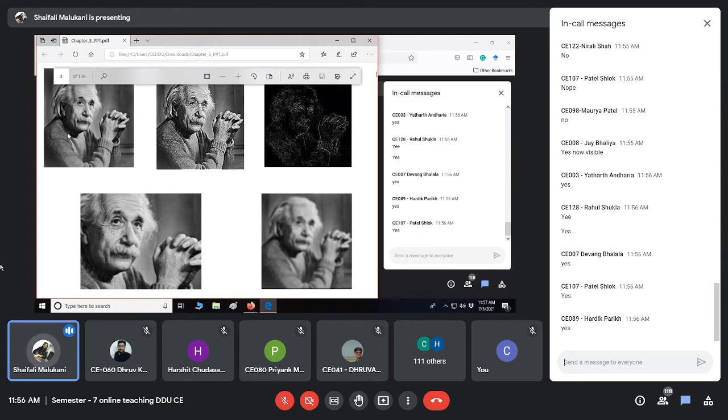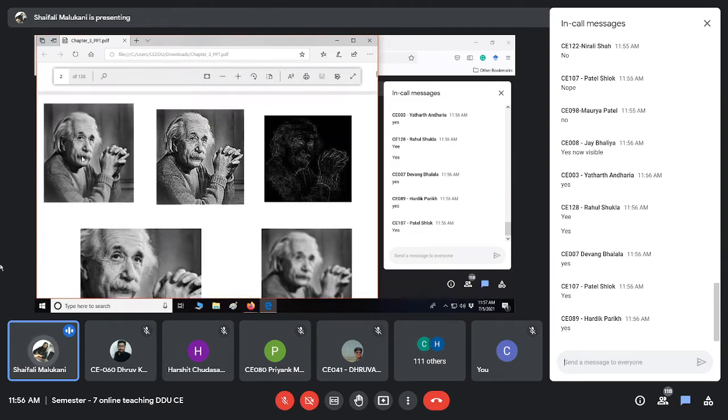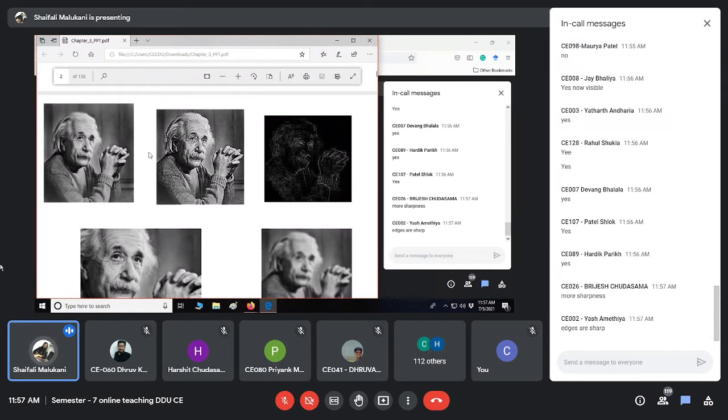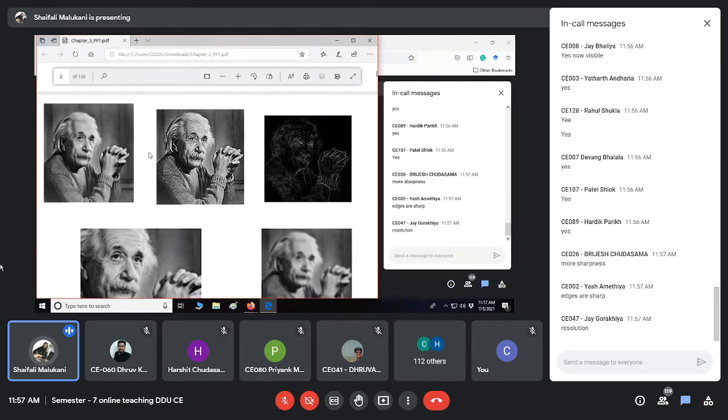So this is your original image, and this is the second. How are these two different? First and second, this and this. Yes, the second is sharper. Edges are sharp. So yes, not resolution actually. We have not increased the resolution, we have increased the sharpness. You just see.